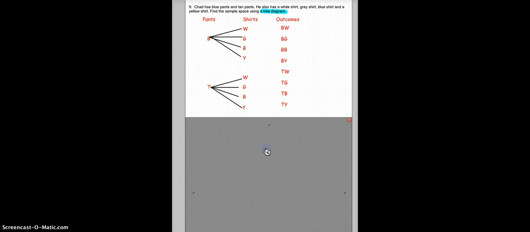We would have to do the same thing with the tan pants, and we end up with 8 different outcomes. This is the sample space. All of these outcomes are the sample space.